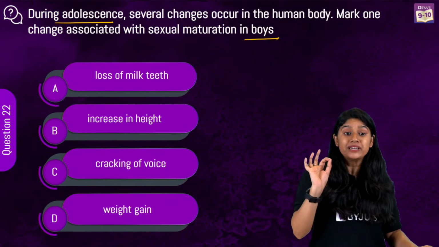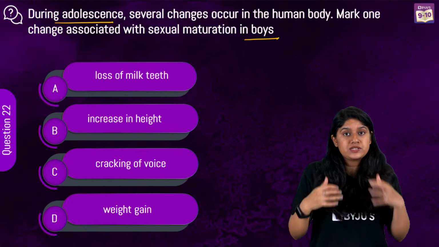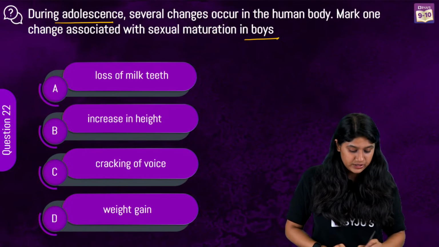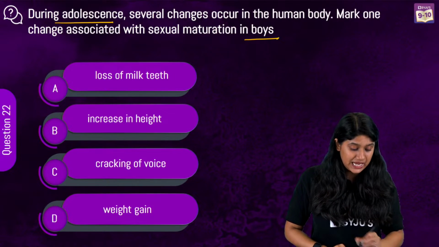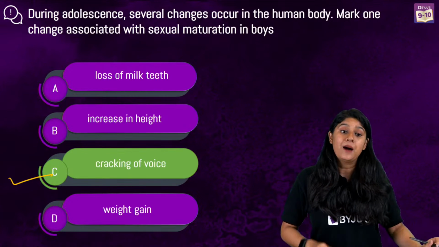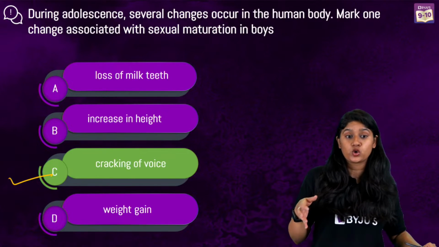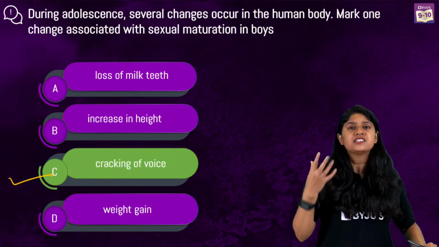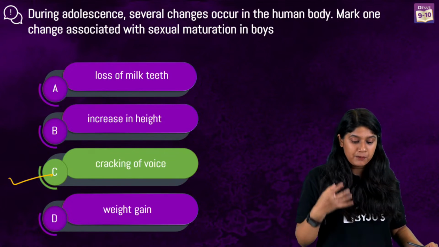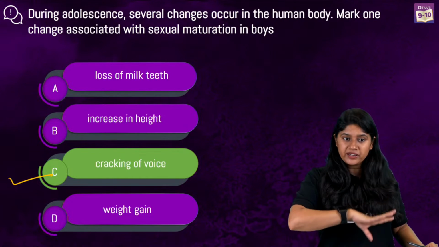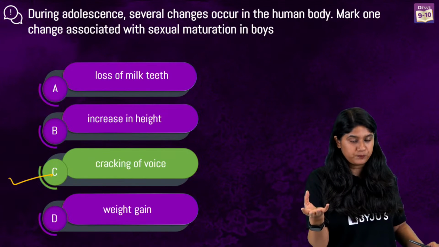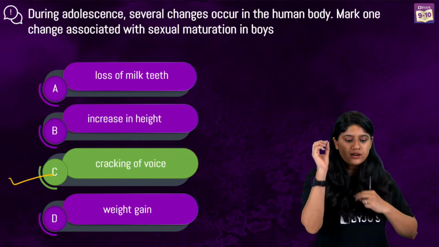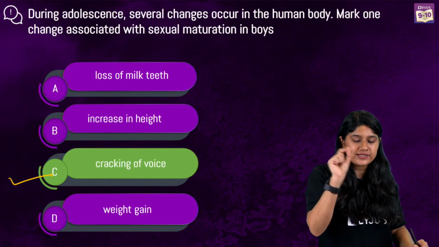The correct answer is option number C, the cracking of the voice. Apart from that, we see a growth of the beard and the mustache, right? Of course, body hair growth happens in females also. Yes, height definitely increases, but the one directly associated only with boys is the